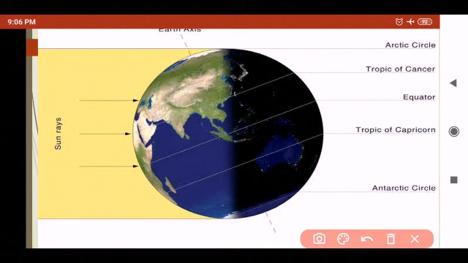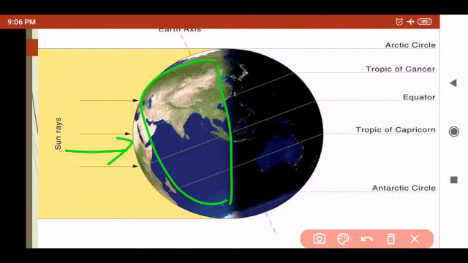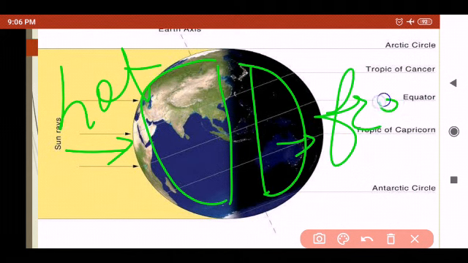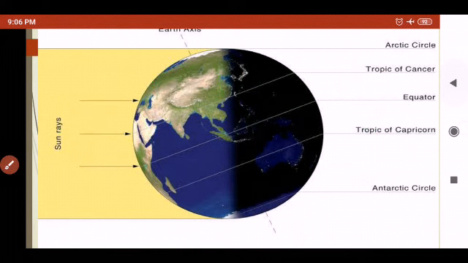The other half would have remained in darkness and freezing cold all the time. Suppose only this half part of the earth is getting the sunlight, so it will become very hot, and this part which is not receiving the sunlight will become very freezing. It will become frozen, means everything will freeze into ice.